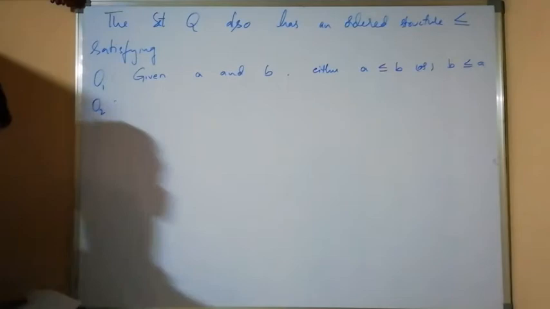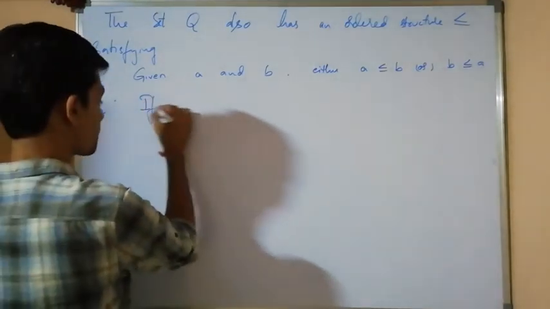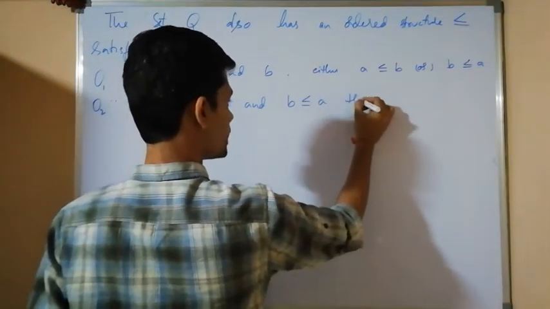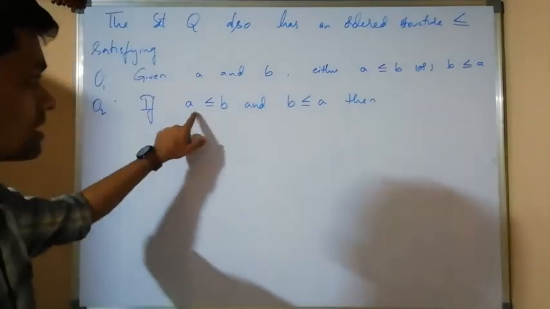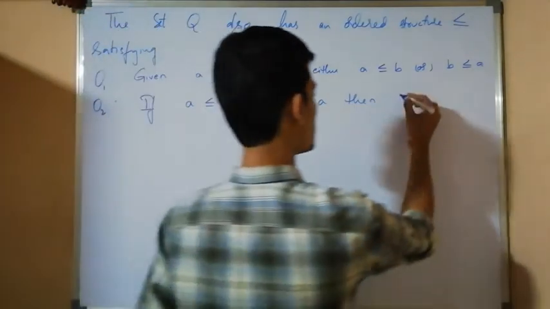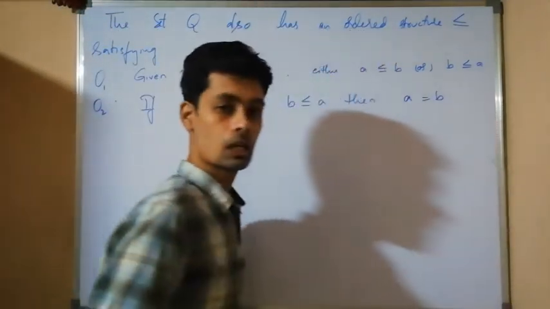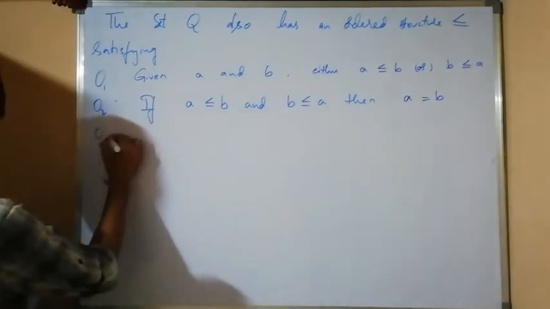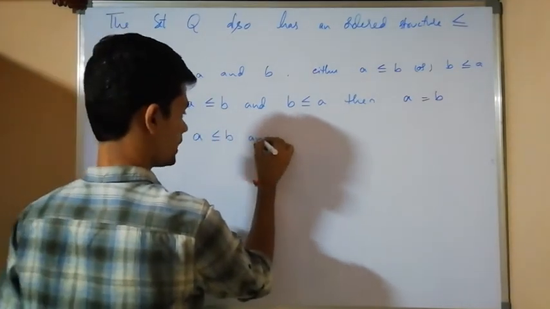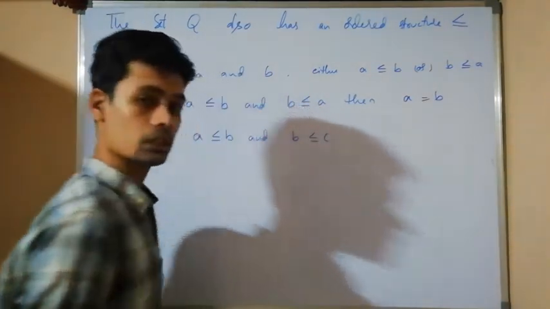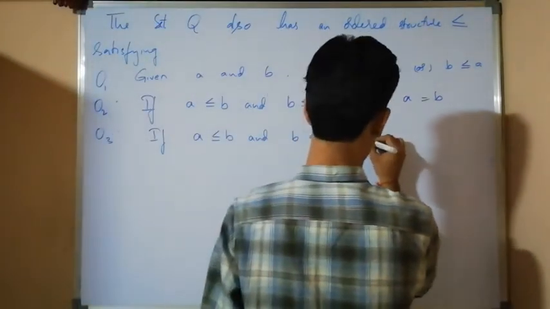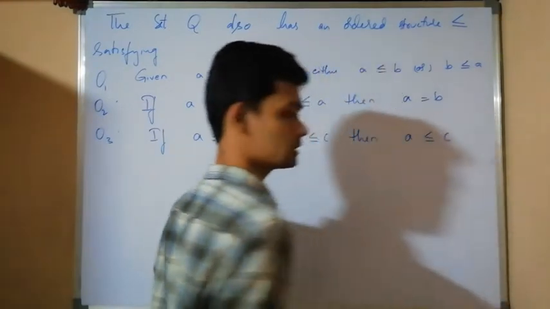Second property, O2. If A is less than or equal to B and B is less than or equal to A, that is possible only if A and B are both equal. Now the third one, O3: if A is less than or equal to B and B is less than or equal to C, then A is less than or equal to C.